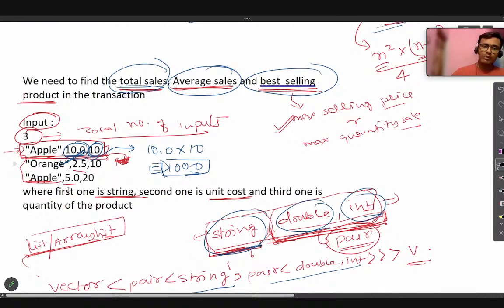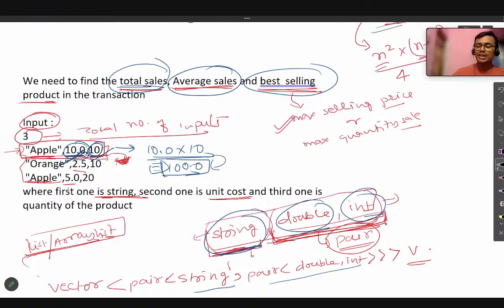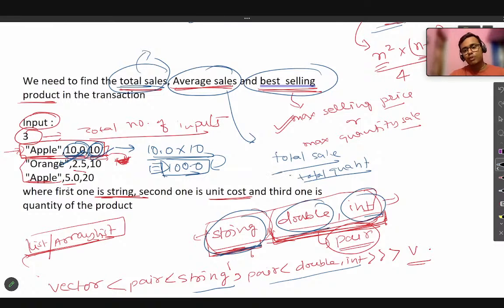Every time we go to a different input, we will multiply them both and add the result into a total sale variable, and at the end whatever the total sale value becomes, that would be my answer. But for the average sale, what is the formula of average sale? If you know numerical ability, then that would be total sale divided by total quantity.